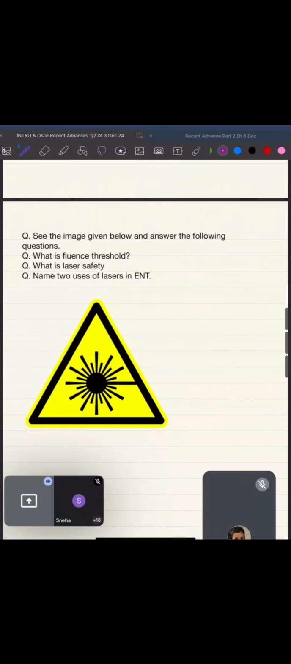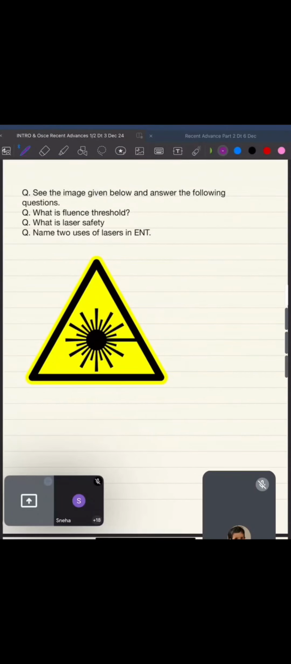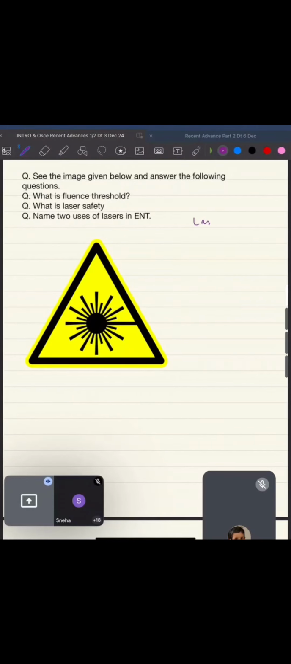Okay guys, see the image given below and answer the following question. What is fluence threshold, what is laser safety, and name 2 uses of laser in ENT. So I'll just answer it for you. The image is for your laser. Okay, what is fluence threshold? I'll answer it again for you. It's basically the lowest energy level at which the tissue starts to vaporize.